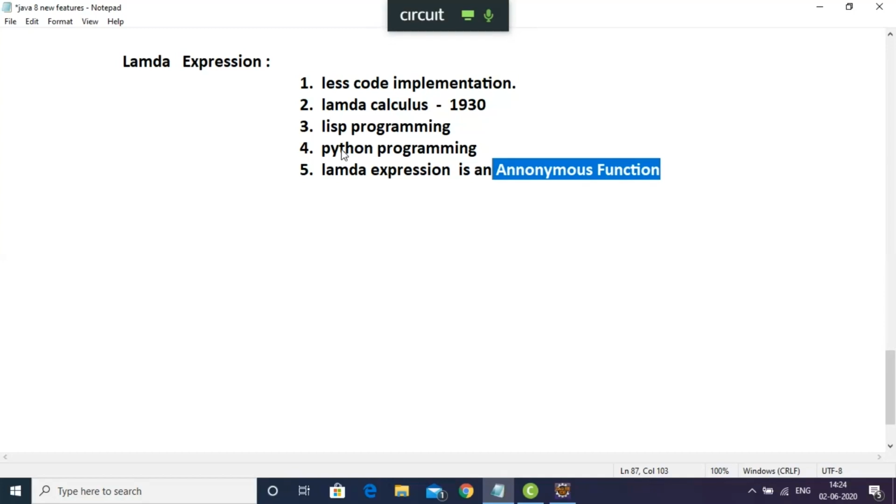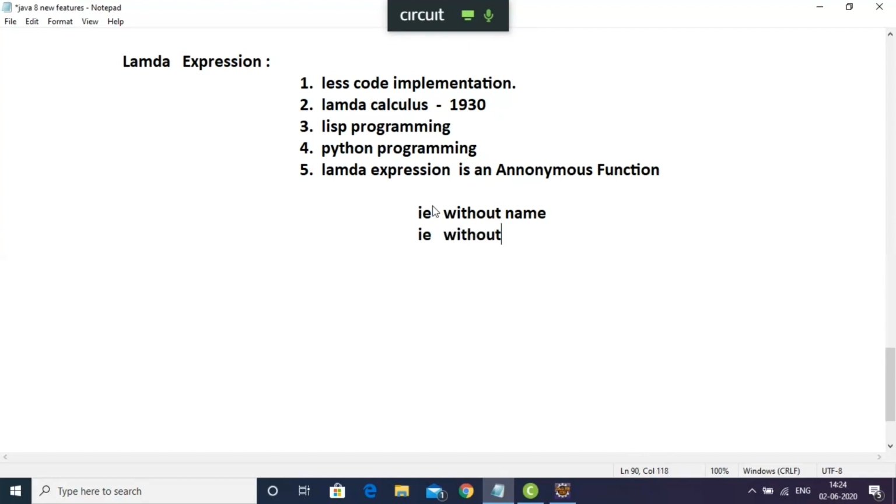What does it mean by this? What is the meaning of this? That means without name, that is, without return type. If name is not there, then how will return type come? Return type, that is, without modifier.